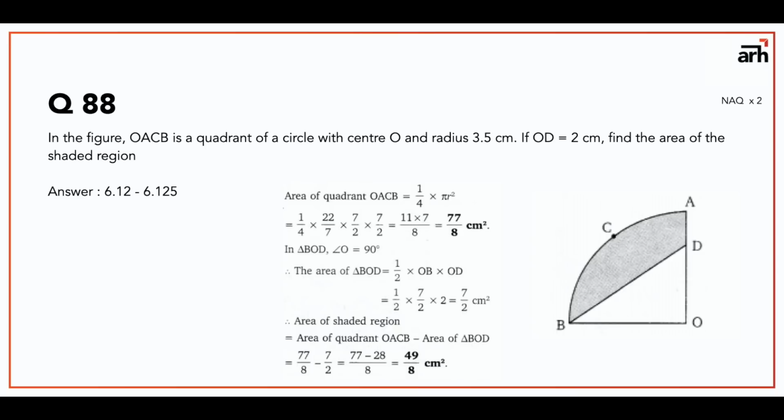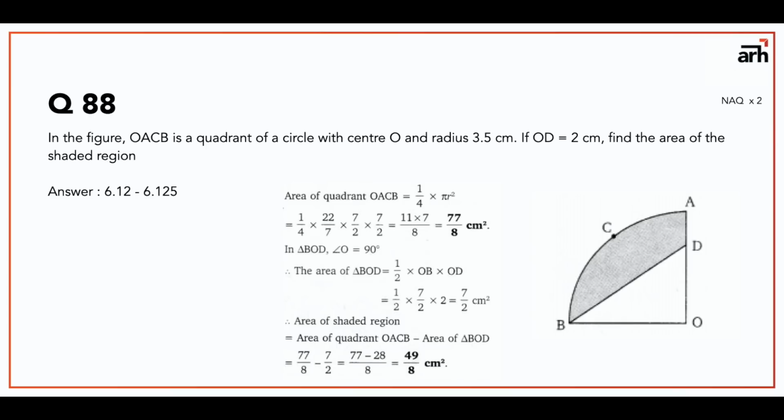So if your answer is 6.123, 6.124, 6.12, if it is between that range, then you will get the answer. Because if you write 6 or 6.5 or 6.2, then you will not get the mark. So this is how decimal NAT questions work.